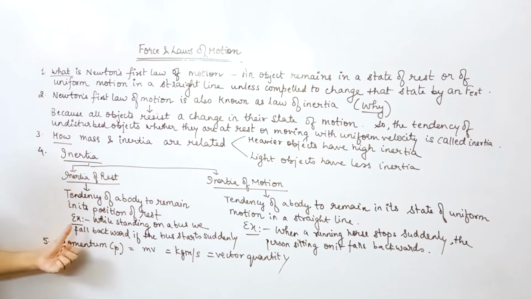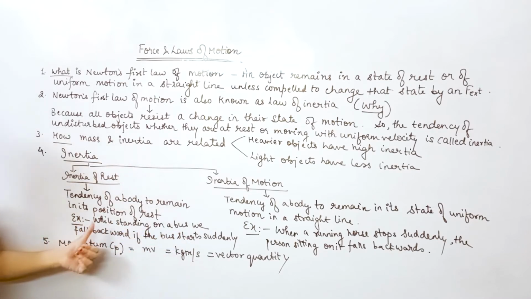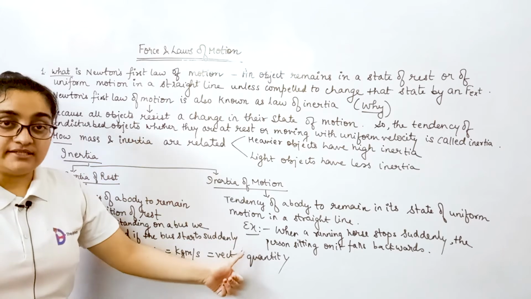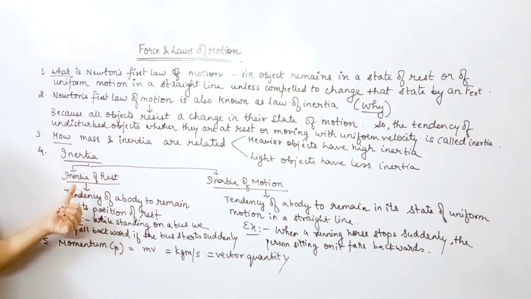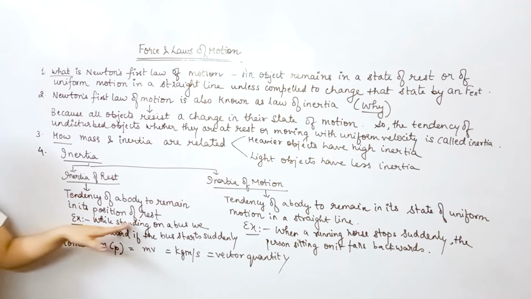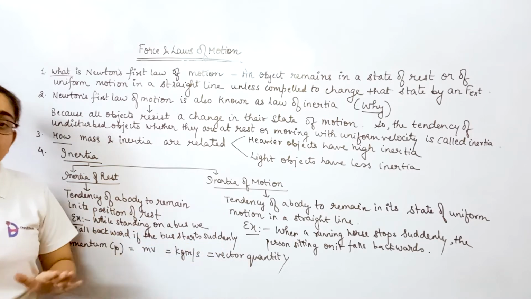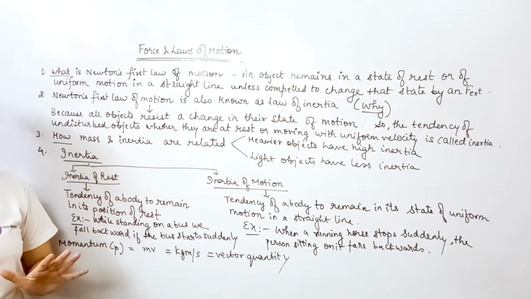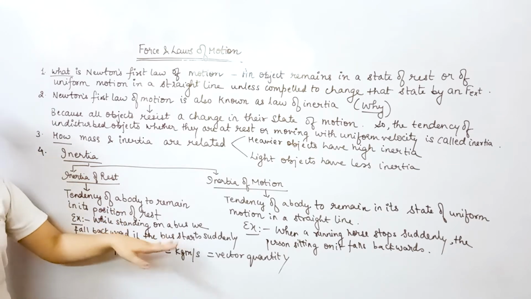Okay, so the example related to it: while standing on a bus, we fall backward if the bus starts suddenly. The basic reason behind this example is inertia of rest. Now you were standing on a bus, and why do we fall backward? Because the bus has started suddenly. Earlier the bus was at rest and we were standing inside the bus, but the bus started suddenly.